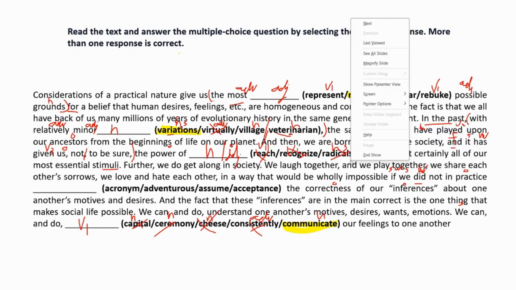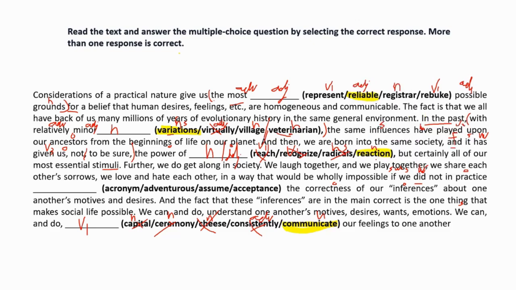So radical change is also there. Okay, it can act as an adjective also. But it's okay. But certainly, what is the stimuli? Only the reaction can be the stimuli, no? That makes sense. But certainly, all of our most essential stimuli is a reaction. We react. Furthermore, we do get along in society.